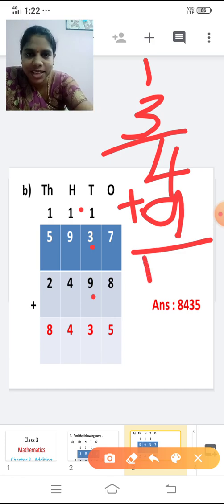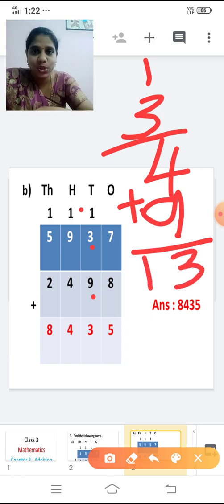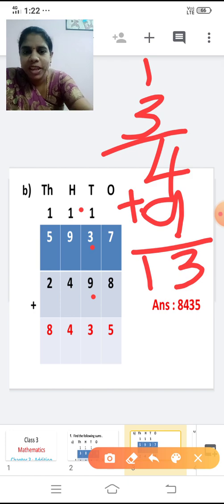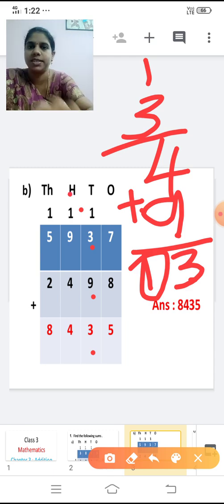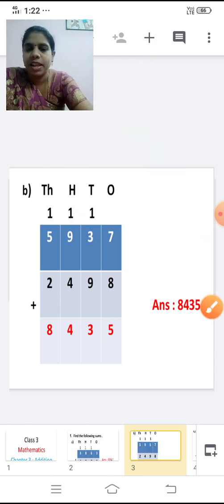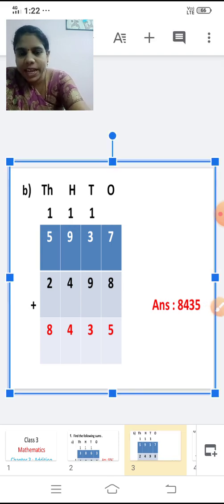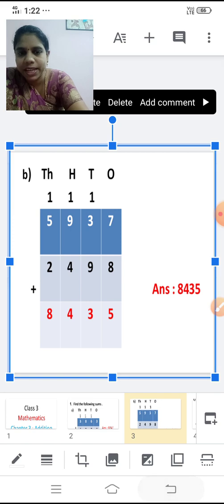What is the answer? 4 plus 9? 13. This is a two-digit number. So what will you do? Write 3 in the tens place and this 1 is carried forward to the hundreds place. Now what we should do now? Add the hundreds place now. 1 plus 9. Add 1 plus 9 and tell me the answer now, children.